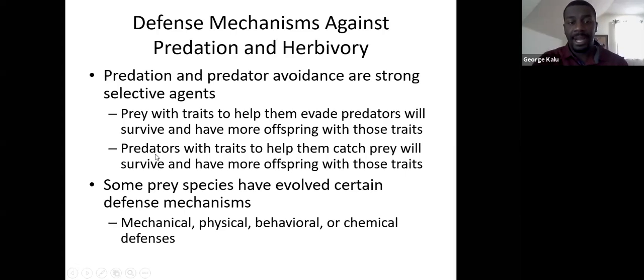Now, the flip side of that is that predators will also need to have specific traits. The predators that have traits that allow them to catch their prey are going to be the ones that survive more so than the ones that don't have those traits. And as they catch their prey, they survive, and they're going to pass on those particular traits to their offspring too. So predators and prey both need specific traits, either to escape from predators or to catch their prey.